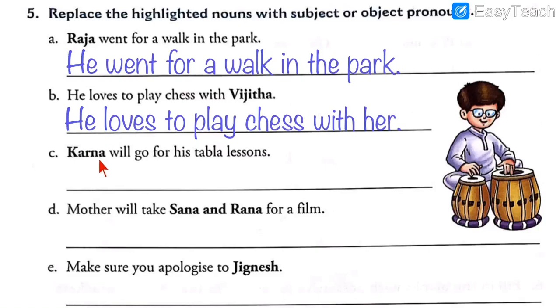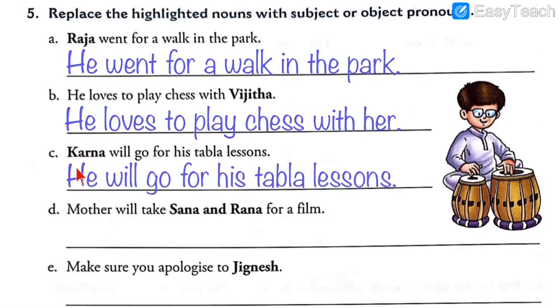Third one, number 3, Karan will go for his tabla lessons. Here is the image, you can see the boy Karan who is playing tabla. Karan will go for his tabla lessons. Karan is the name of a boy and we ask the question who will go? So Karan will go. So we write he, it is subject pronoun. So the answer will be he. Instead of Karan, I have written he and the rest of the sentence as it is. Will go for his tabla lessons. Instead of Karan, we have to write he.